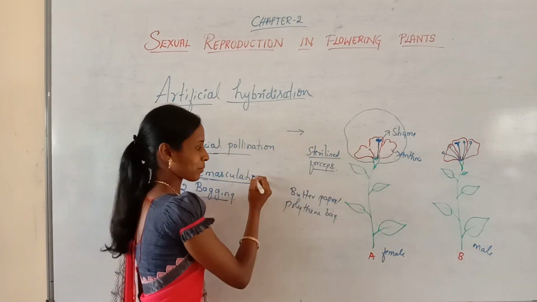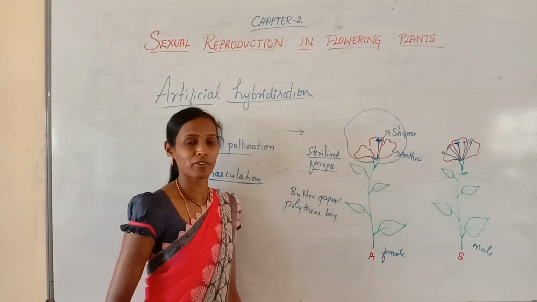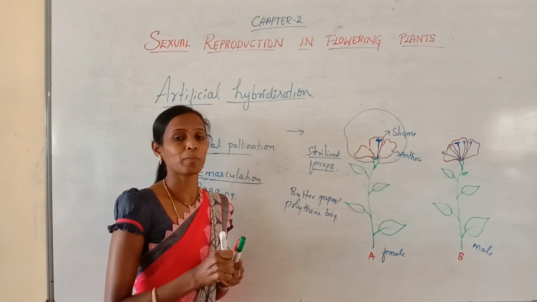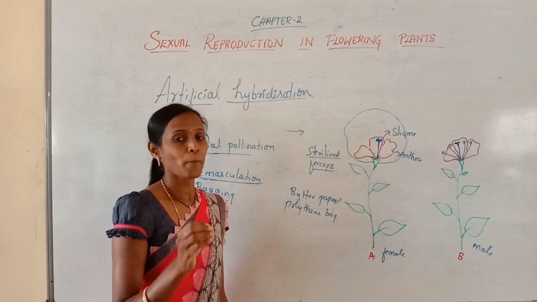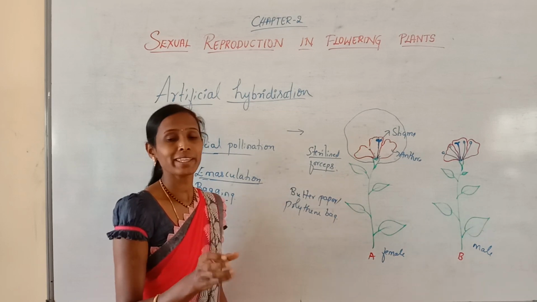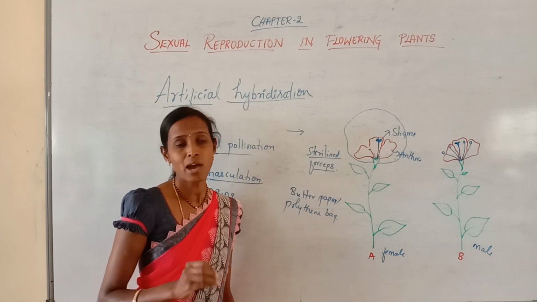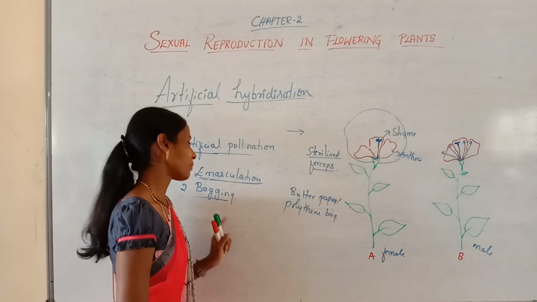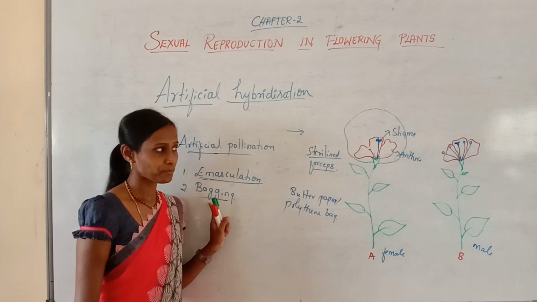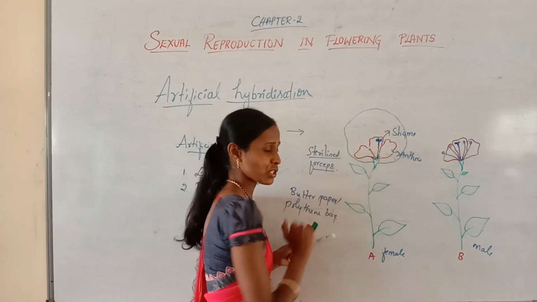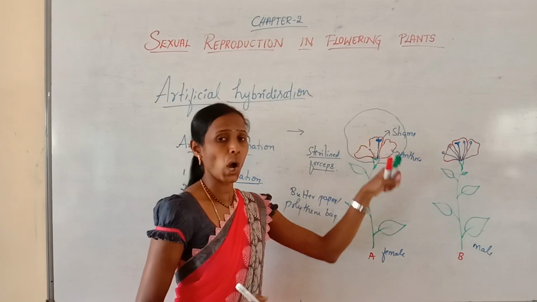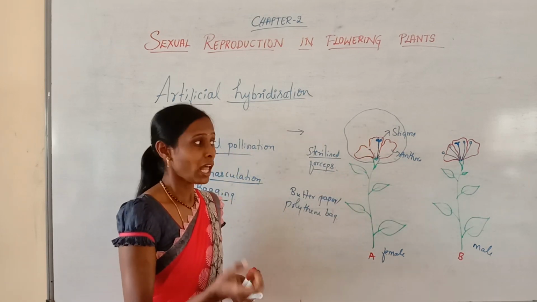So after emasculation, this emasculated flower should be covered with the help of a butter paper or polythene bag to prevent the contamination of the stigma from unwanted pollen grains. That is called bagging. Now emasculation is over, bagging is over. Then what is the next step?